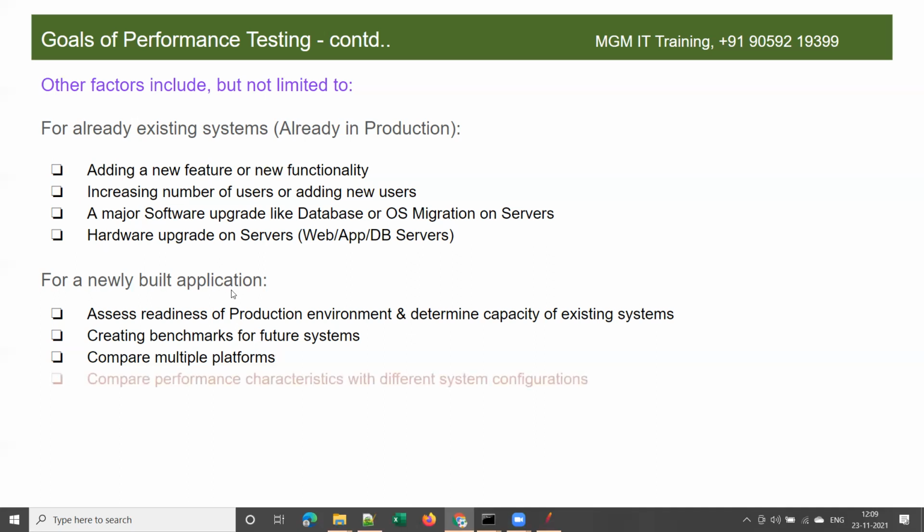Next, for a newly built application, what are the other factors for doing performance testing? Another scenario is comparing multiple platforms. Platforms means, suppose a new application is developed, they want to determine where to deploy it: what servers or what operating system to use, whether they have to use Linux. Mostly your web application or desktop application servers will be on Linux boxes, right? They don't use Windows boxes. Very few applications use Windows as a server operating system. Linux is the mostly used server operating system.